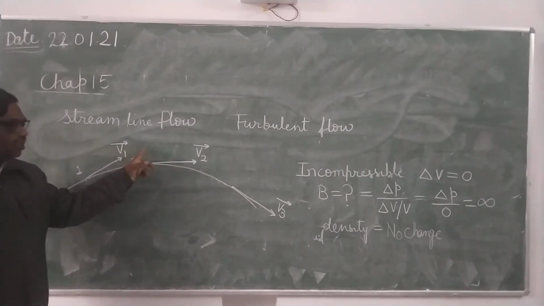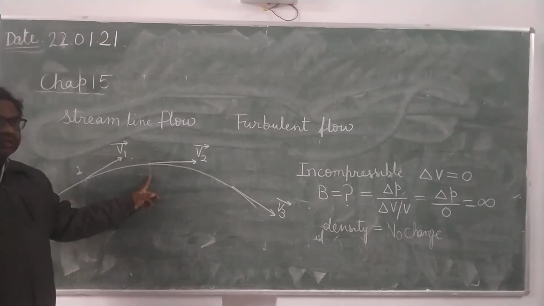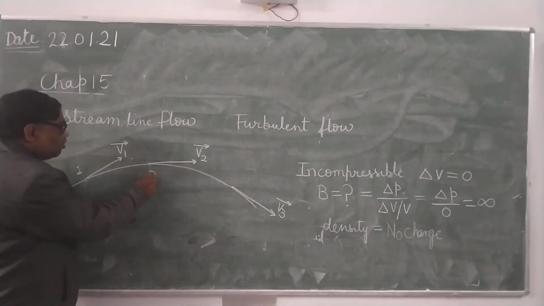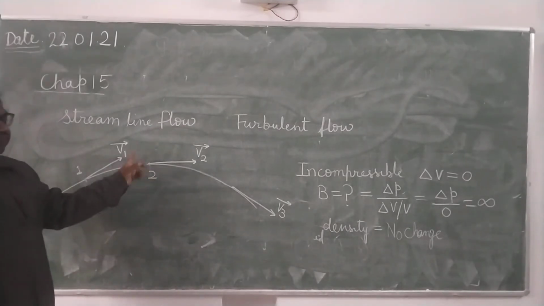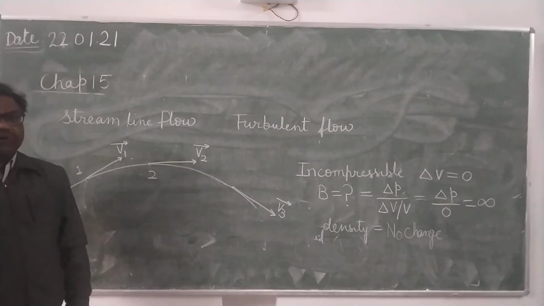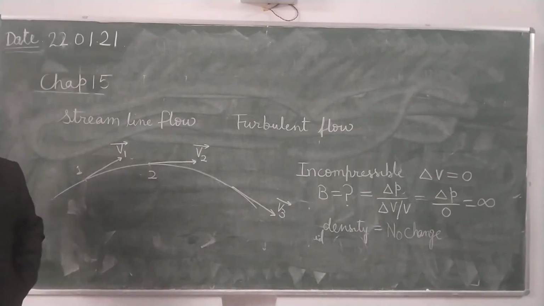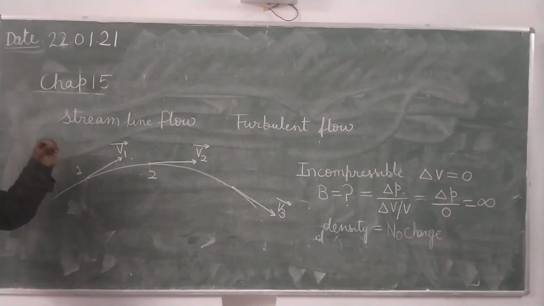If all the particles passing through point 2 have the velocity v2, then the flow will be streamline. It's clear what the condition for streamline flow is? All the particles passing through a specific point are having the same velocity. A particle may have different velocities at the different points.